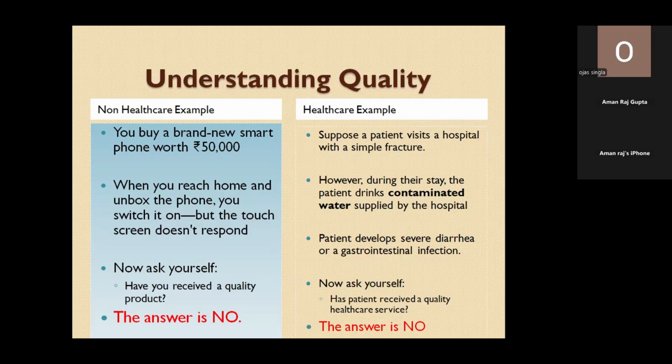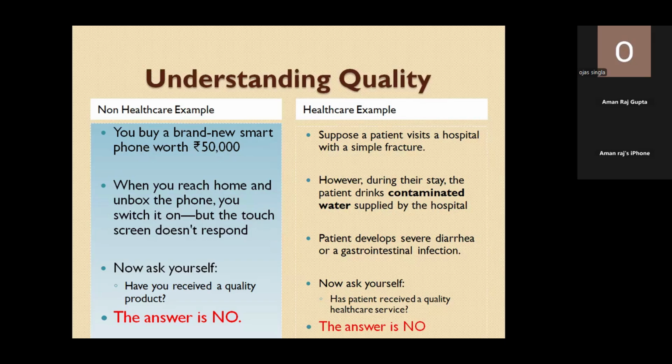Similarly, a patient visits a hospital with a simple fracture. During their stay, the patient drinks the contaminated water supplied by the hospital. Now the patient develops severe diarrhea or gastrointestinal infection. Now we have to ask ourselves whether we have provided this patient quality healthcare service.